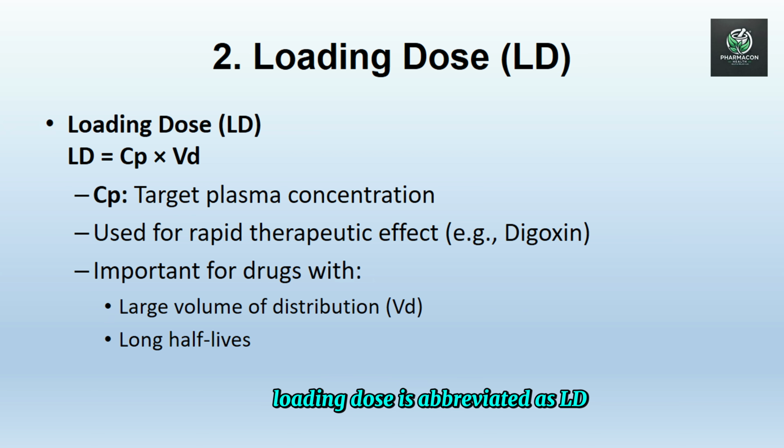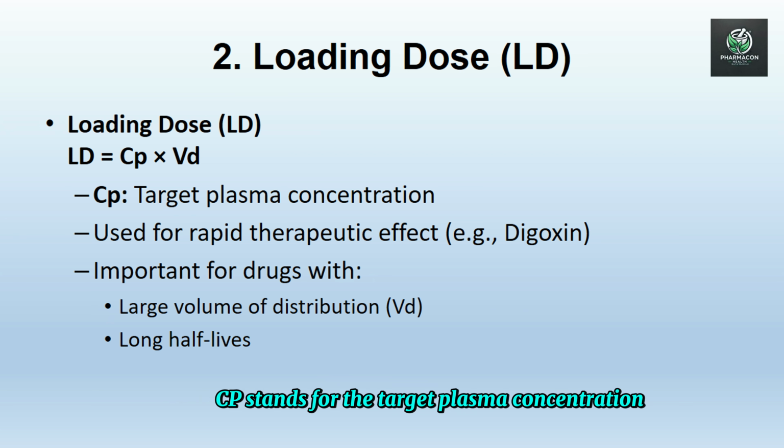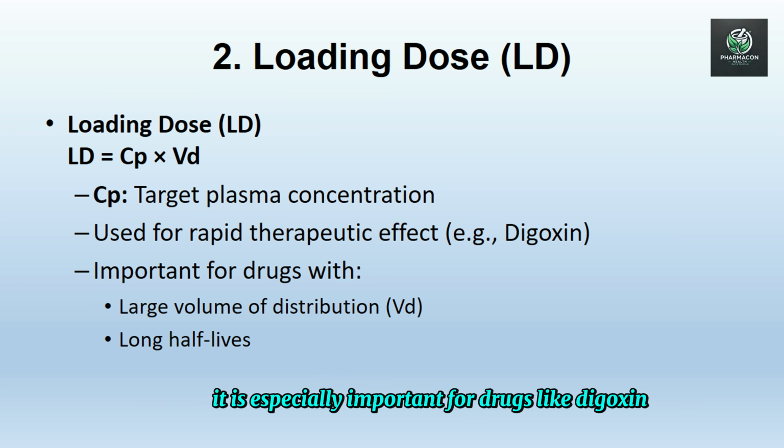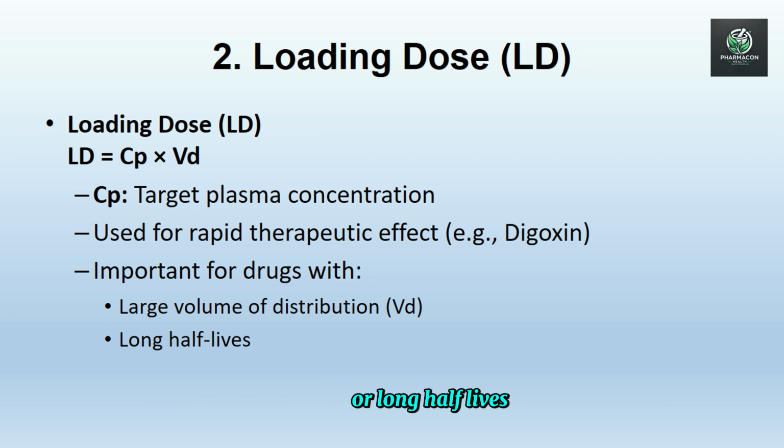Number two: loading dose. Loading dose is abbreviated as LD. It is calculated using the formula LD equals CP times VD. CP stands for the target plasma concentration. Loading dose is used when a rapid therapeutic effect is needed. It is especially important for drugs like digoxin. This is most useful for drugs with a large volume of distribution or long half-lives.